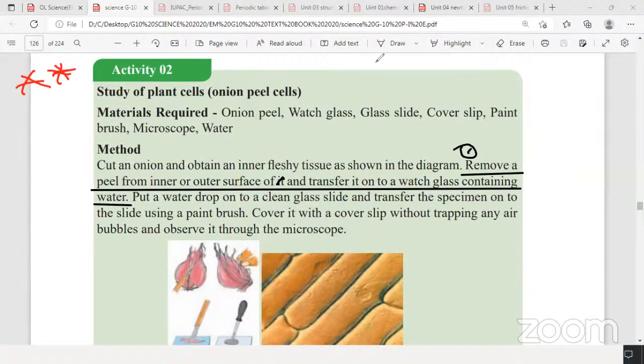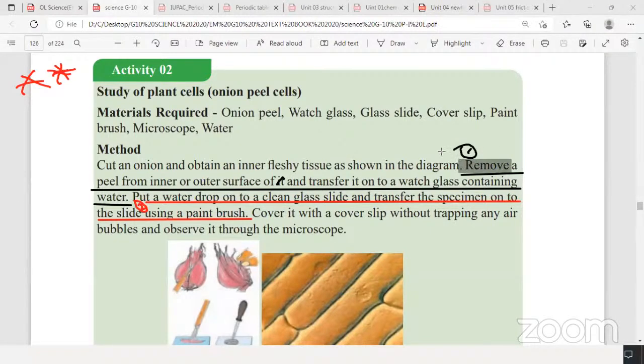That is number 1. Then number 2 you can write: put a water drop on a clean glass slide and transfer the specimen onto the slide using a paintbrush. That is the second step, because they asked to write the steps when observing onion. Then number 3, you can write this in 3 steps: cover it with a cover slip and observe under the microscope.